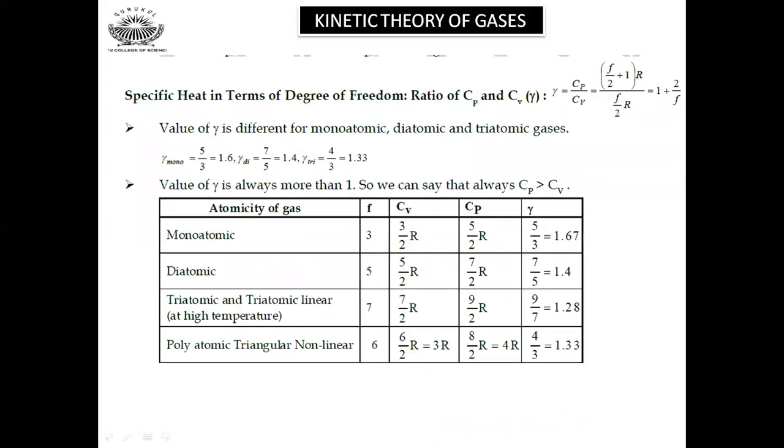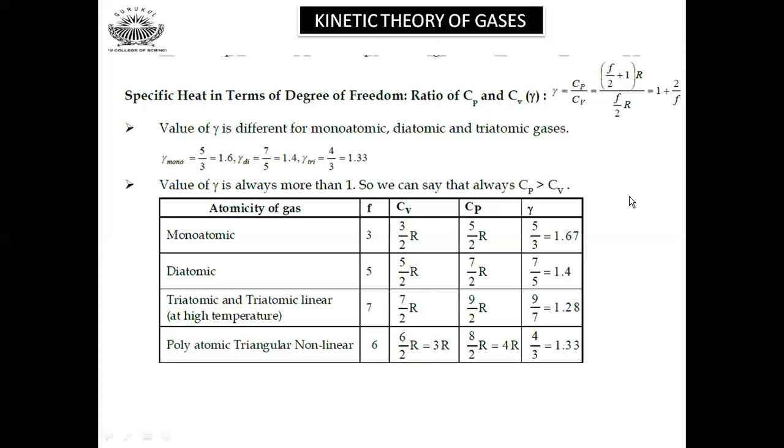Now, specific heat capacity ratio: if I take Cp by Cv, it is given by gamma. So gamma equals Cp by Cv, which equals (F by 2 plus 1) into R divided by F by 2 R, which is equal to 1 plus 2 by F. For monoatomic gas, the gamma value will be 5 by 3, that is 1.67. For diatomic, it is 7 by 5, that is 1.4. And for triatomic, it is 4 by 3, that is 1.33.